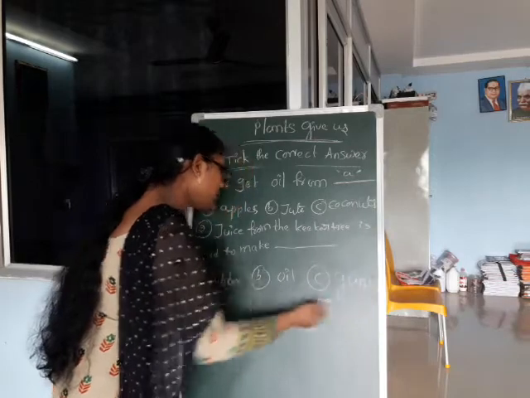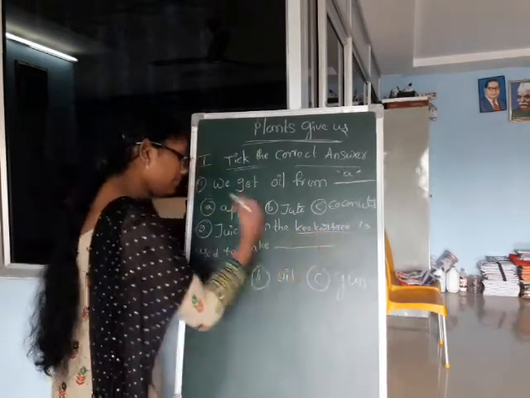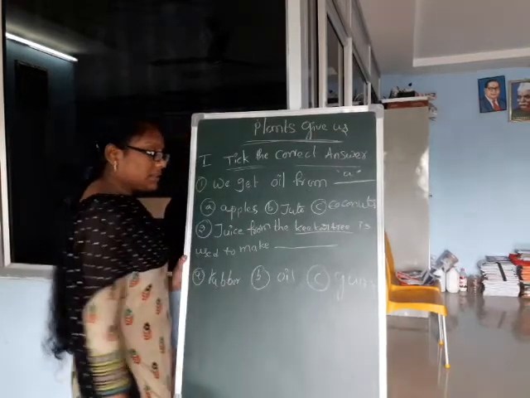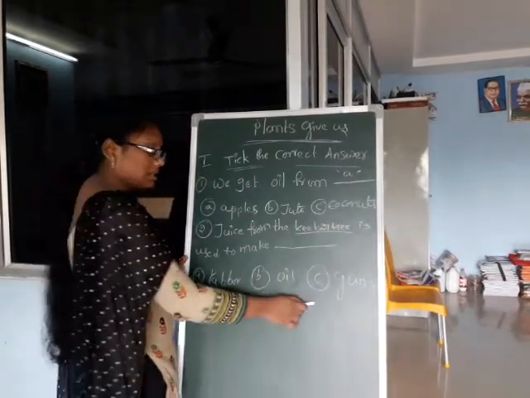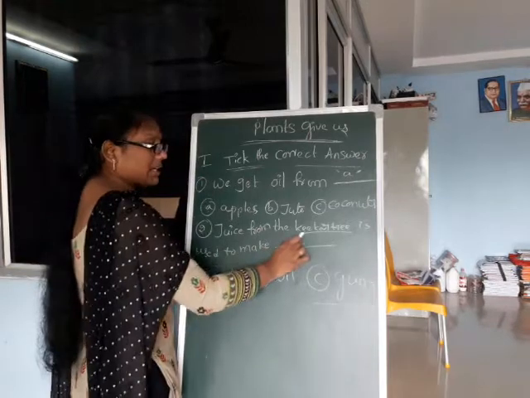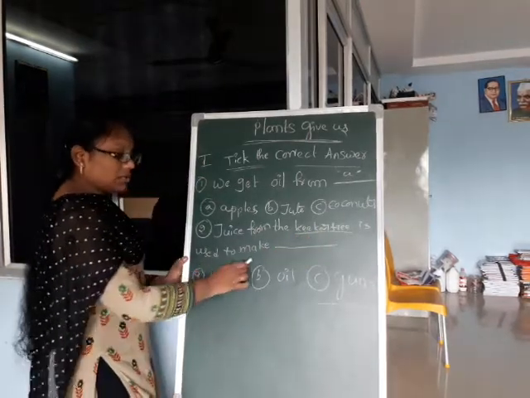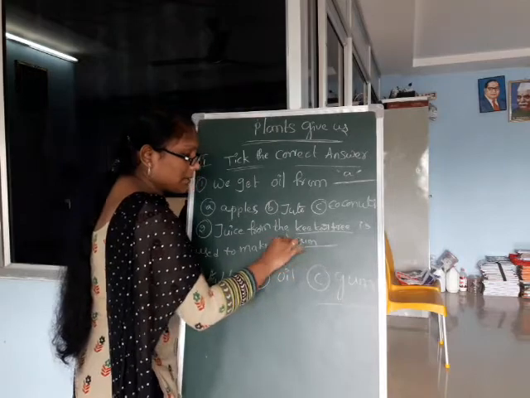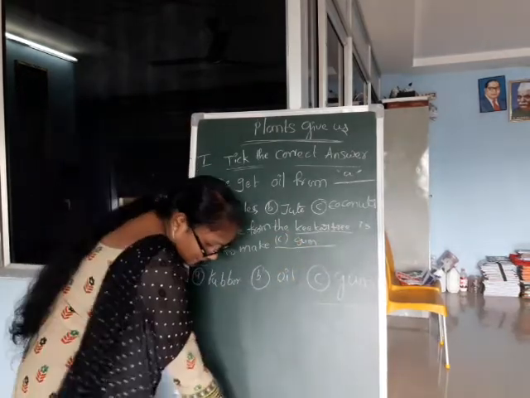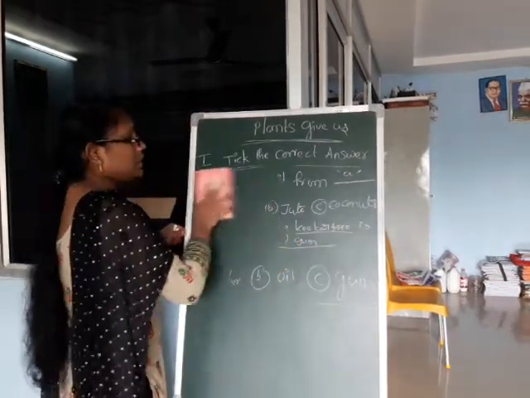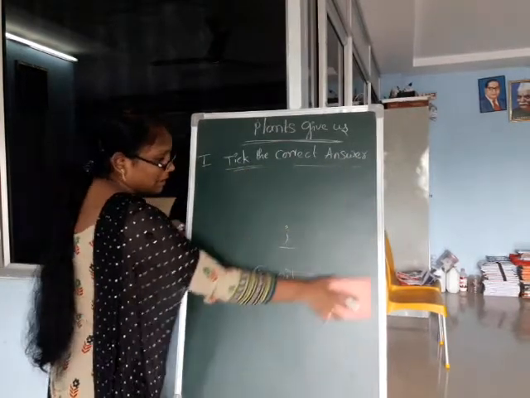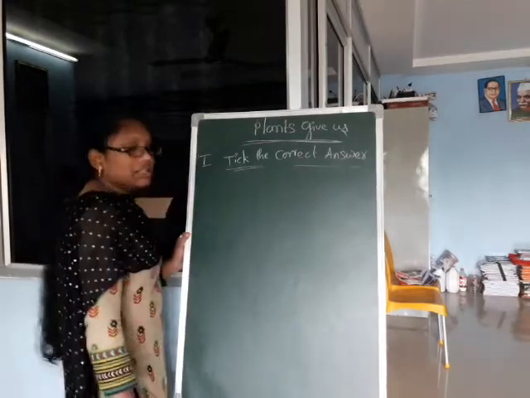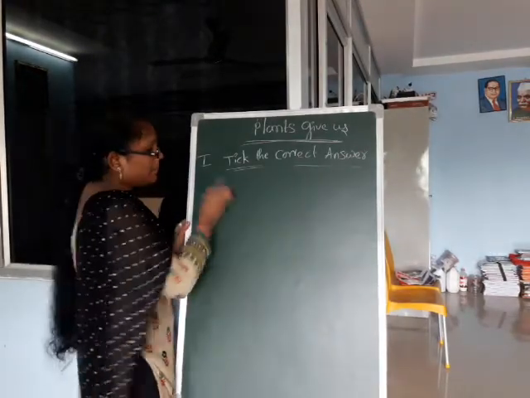Which one, children? We use the kikar tree juice to make rubber, oil or gum. Which one is the correct answer? C is the correct answer. Juice from the kikar tree is used to make gum. Option C. Okay. Next, third one, we get oil from apples, nuts and fruit seeds, and juice of the kikar tree is used to make gum.